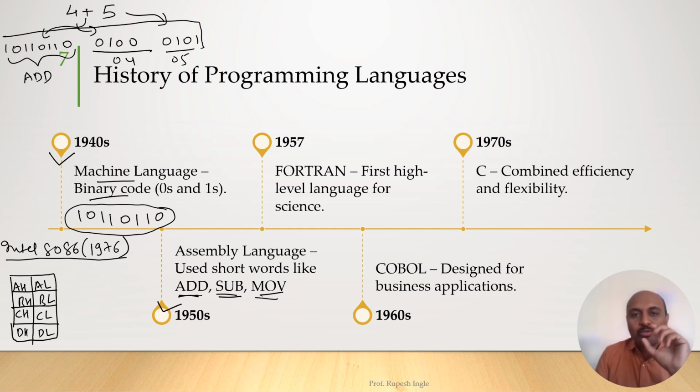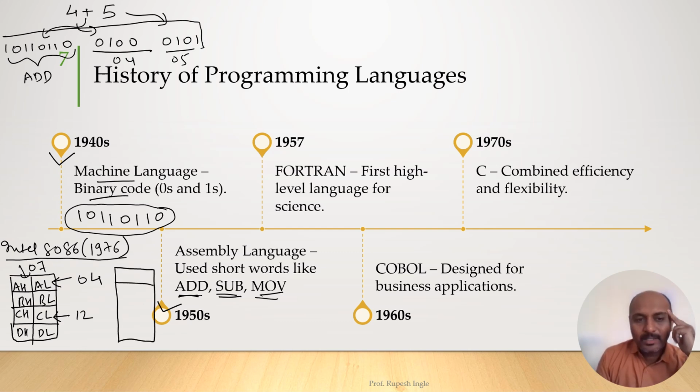If you want to do some operation on numbers, we can store a number in one of the registers. For example, we can store 04 in the AL register, and 07 in the AH register, or we can store larger data in a combination of these two registers. If you combine these two registers, we can store a bigger number. CL can have, let's say, 12. Similarly, the 8086 processor has 1 MB of memory.